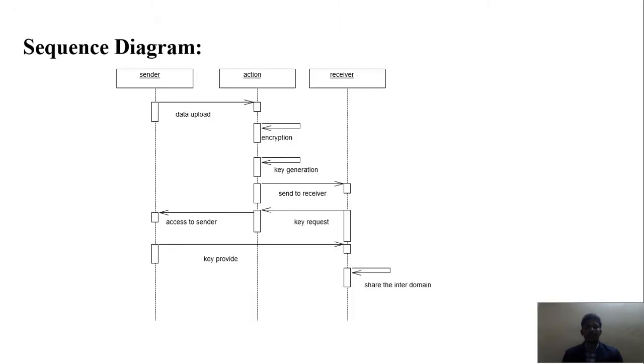Sequence diagram. In the sequence diagram there are sender, actions and receiver. Sender data will be uploaded, and then the receiver will receive the data. The action is first encrypted, and then the receiver will need a key generation. So the action will be to send the key generation request to the sender. After that the sender will be notified, and then he sends the key path to the receiver. Then he accepts the key and the access is generated. Next, provide a key path to share in the inter-domain properly to the image.